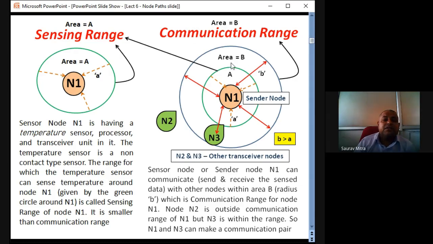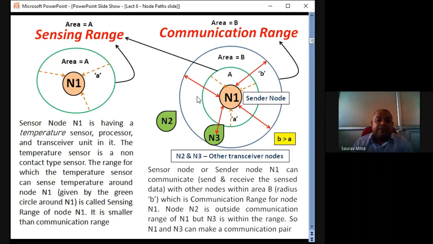So within sensing range, it will sense the data, and this sensor node N1 will accumulate all the temperature data within area A. Then this sensor node N1 would like to communicate with other sensor nodes. So here N2 and N3, two different sensor nodes. N1 wants to tell N3 and N2 that around me, within the area capital A, this much is the temperature. So first N1 accumulates the data, and then N1 wants to communicate that data to other sensor nodes